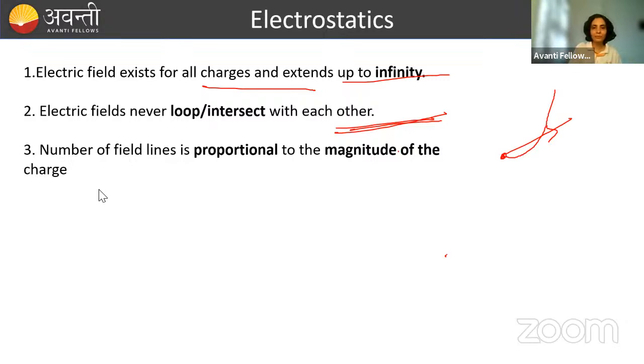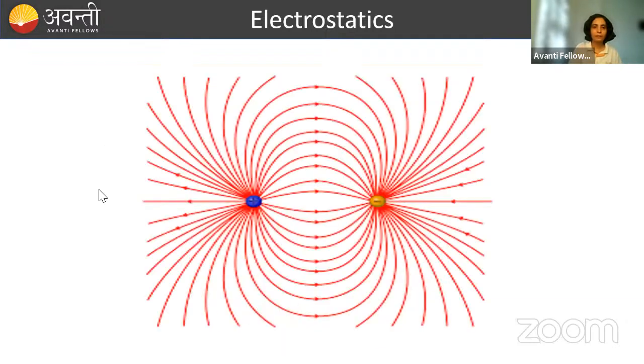क्योंकि अगर electric field lines जैसे देख लो हमारा previous example पे चलते, यहाँ पे देख लो इस electric field lines की अगर मैं बात करूँ तो suppose someone is asking me what is the direction of electric field at this point. So how we will find out the direction of electric field from this given diagram at this point? So simple rule is draw the tangent. So if I am drawing here the tangent, इस tangent का direction हम दोनों तरफ दे सकते हैं, downward, upward. लेकिन electric field line is in this direction ना, so tangent direction will be this. So at this point, direction of electric field is in this direction.